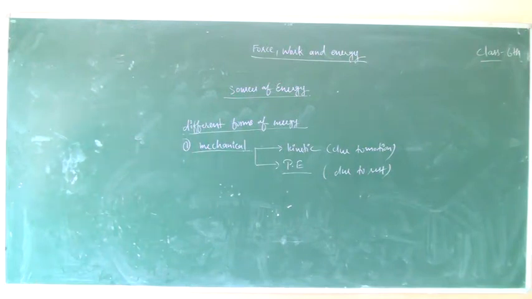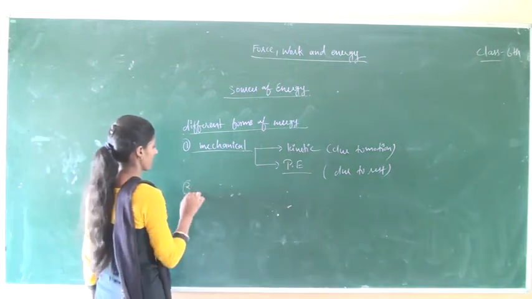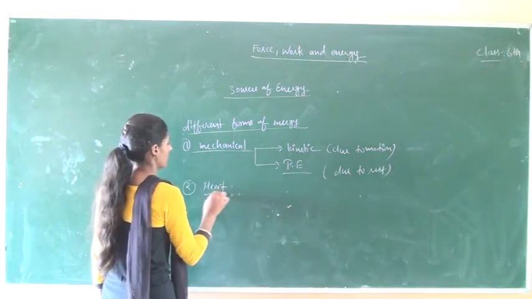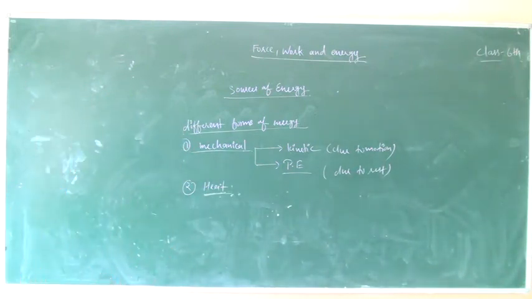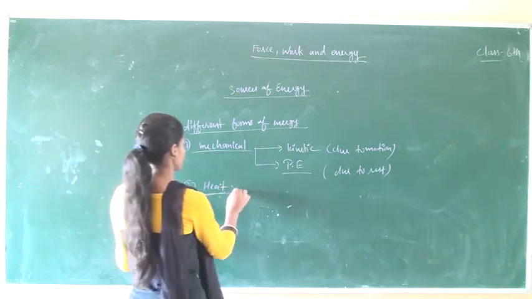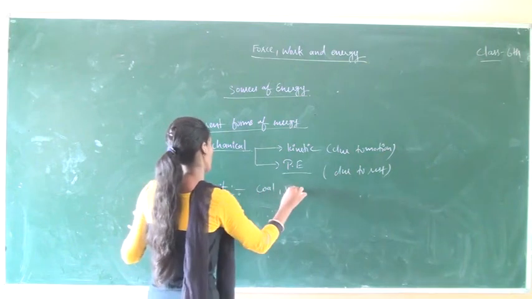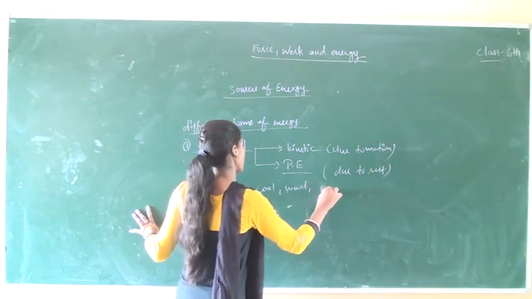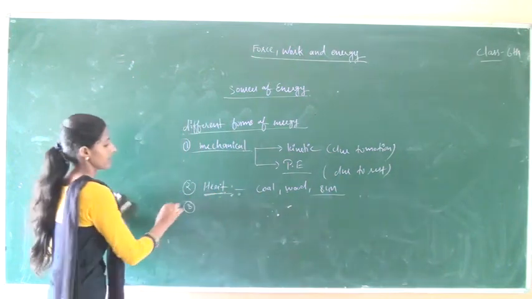When any object is moving, such as flying or running, that energy is called kinetic energy. And potential energy, the stored energy in a body, is called potential energy. After that, heat energy. Heat energy is produced when we burn some substances such as coal, wood, gas. The sun also radiates heat energy.